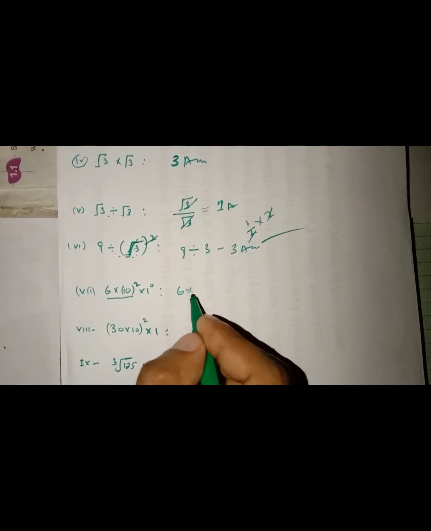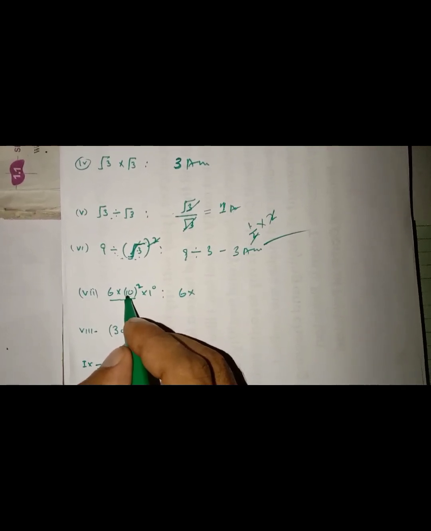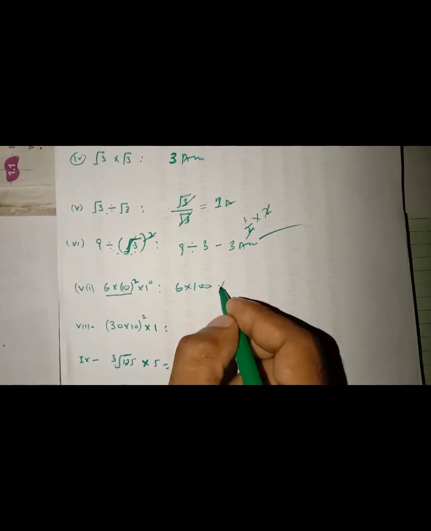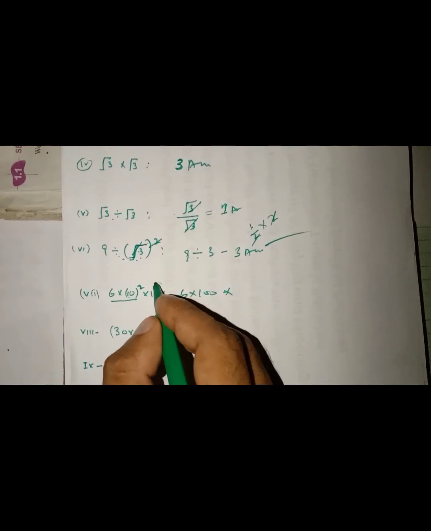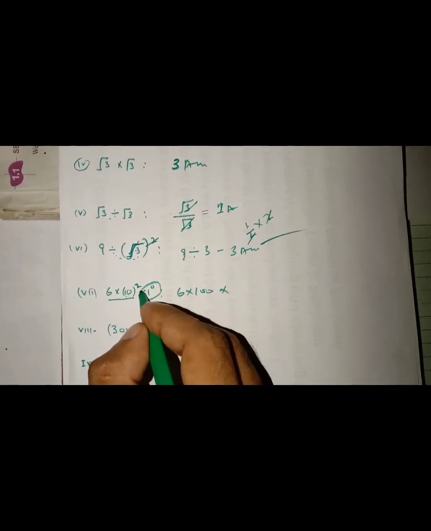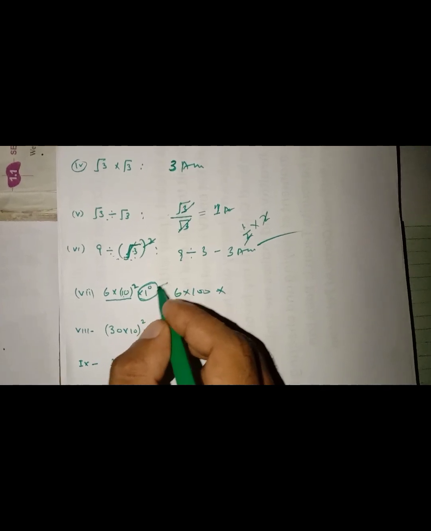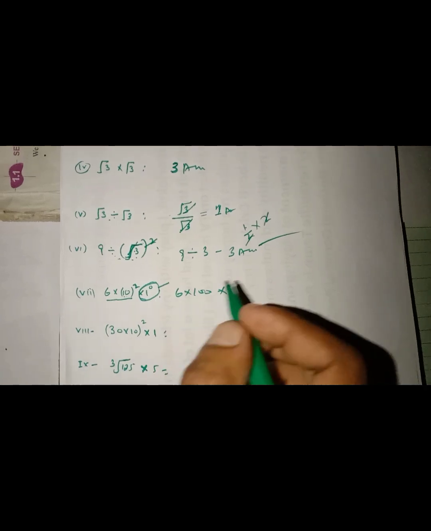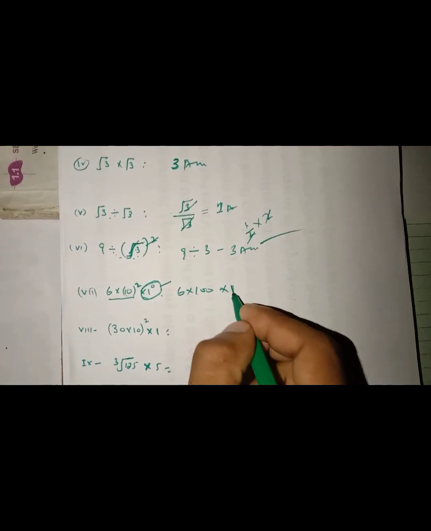Next our question is 6 multiply 10 whole square multiply 1 power 0. First of all, we find the square of 10. We all know that the square of 10 is equal to 100, multiplied by 1. It is a very conceptual problem. You should know that any number in mathematics to the power 0 is equal to 1.